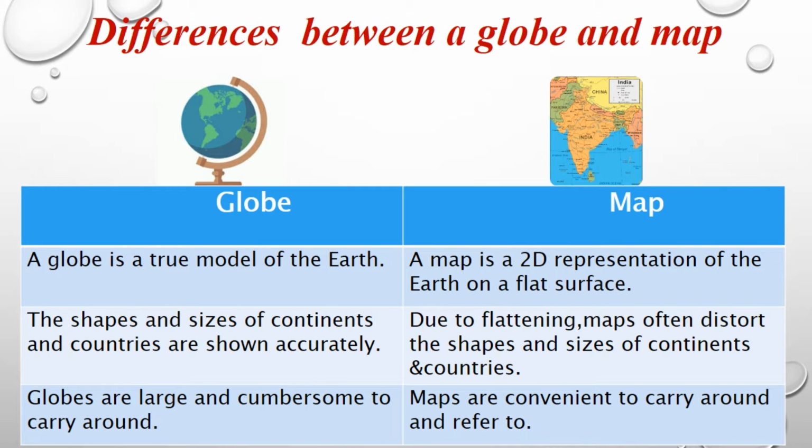Globes are large and cumbersome to carry around. What is cumbersome? Cumbersome is heavy. A globe is big, isn't it? And it's very heavy to carry. But maps are convenient to carry around. Maps are very easy to carry because they're in paper format only. So we can easily take them anywhere.